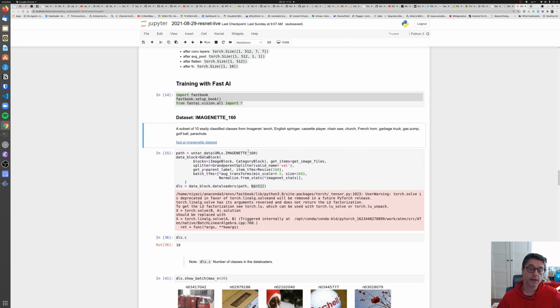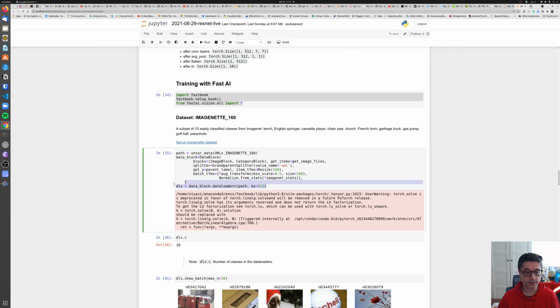First thing, I need to download images onto my computer. It's very easy. Enter the data URL and the name of the dataset. Then I need a container for my dataset, in which I specify how I split the training and validation sets, transformations, and resizing images if necessary, this kind of thing.